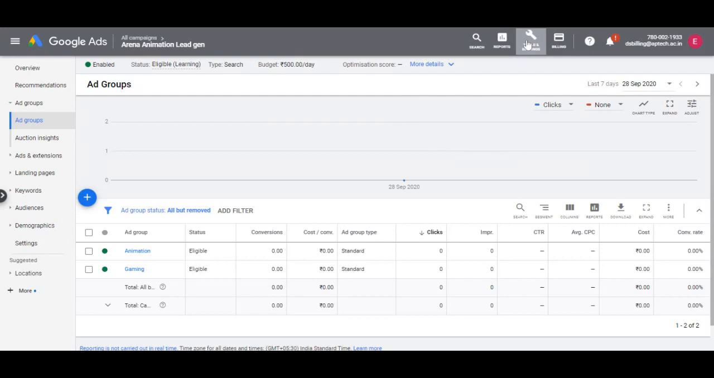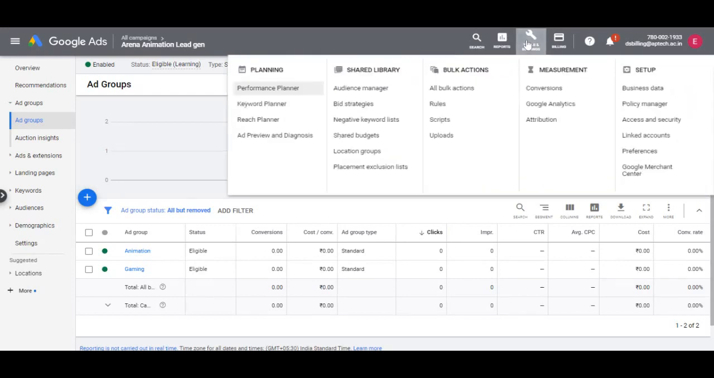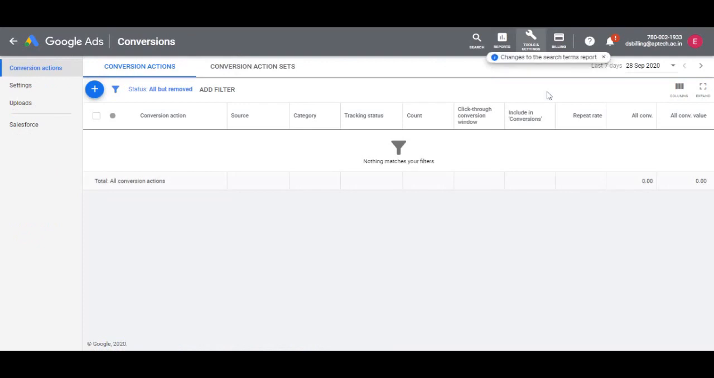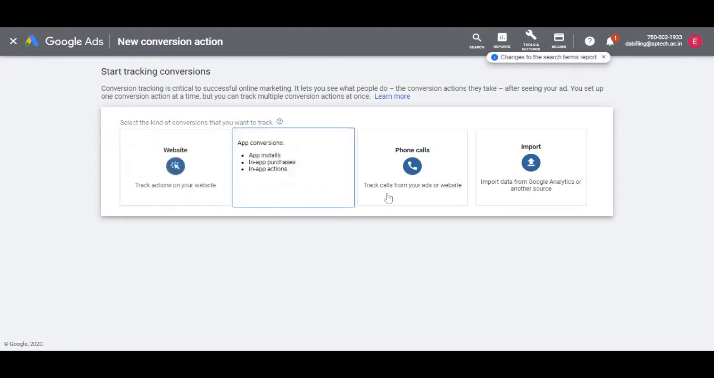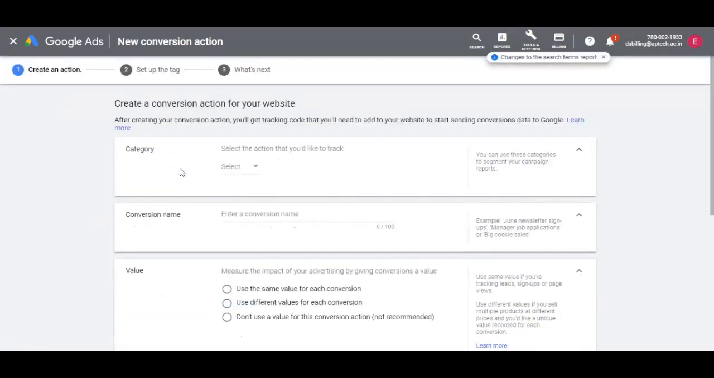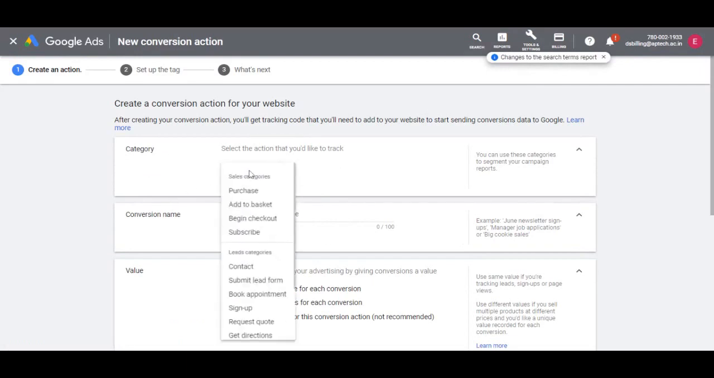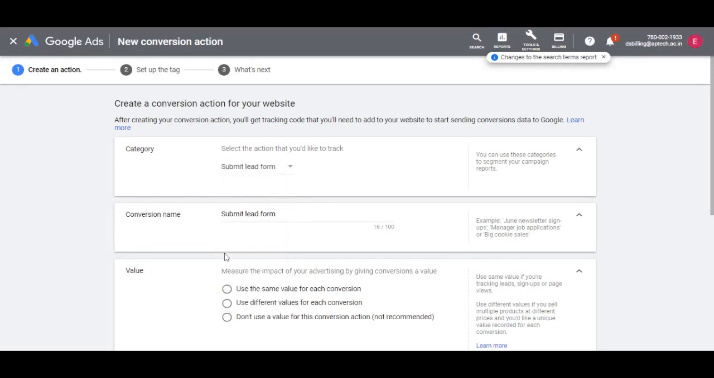To enable conversion tracking, we need to select Tools and Settings at the top panel. Then click on Conversions. Then we come to the Conversion Action page. Click on the plus sign to create a new conversion action. And here we have the different types of conversion actions available. So let's select website since we want to track the users who have submitted the inquiry form online. And select the category as Submit Lead Form. We can name the conversion here as Arena Lead Inquiry Form.